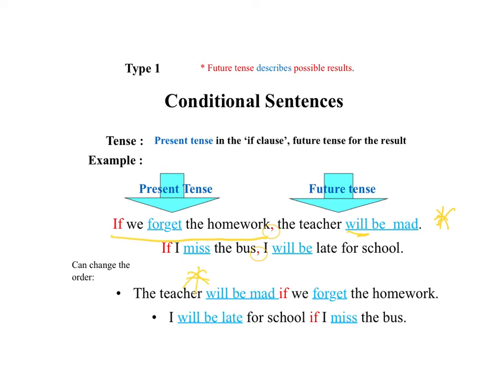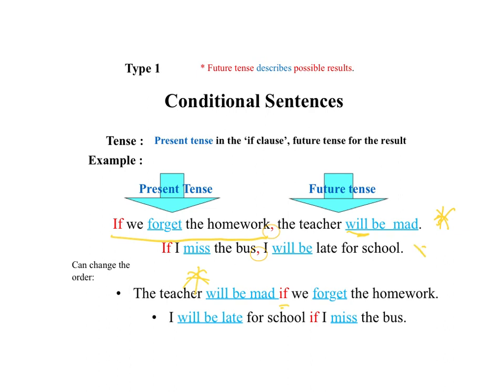Because you're talking about the future, the teacher will be mad. So the teacher, the subject, will be the verb. The teacher will be mad. Why will the teacher be mad? Well, it's if we forget the homework. So the teacher will be mad if we forget the homework.